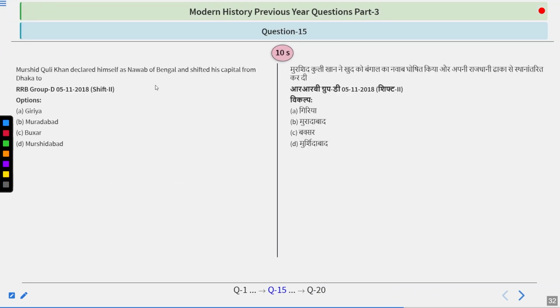Murshid Quli Khan declared himself as the Nawab of Bengal, shifted his capital from Dhaka to. Very good question this is. So try to find out the answer.